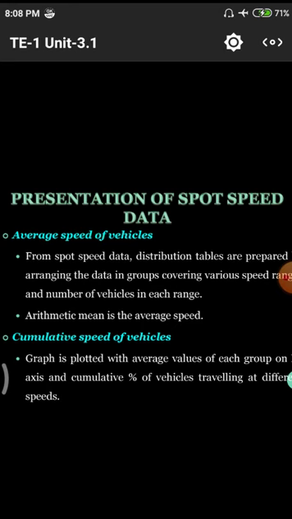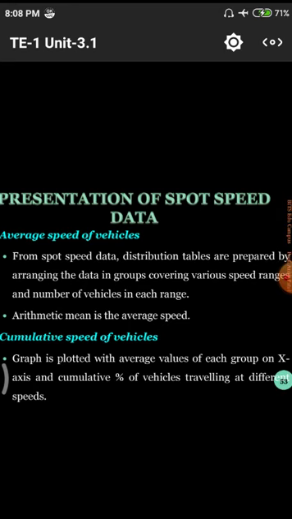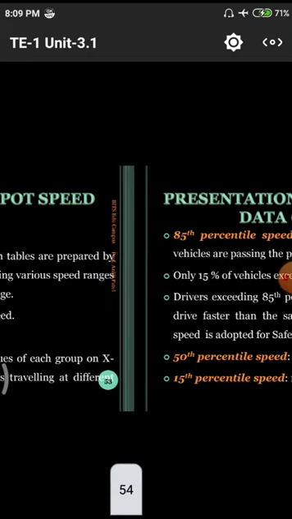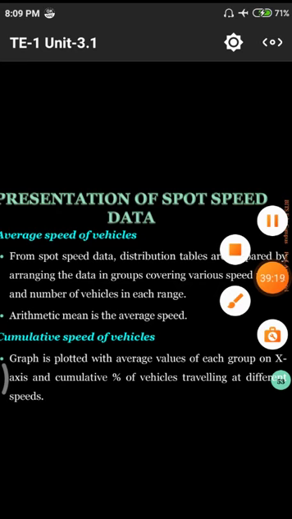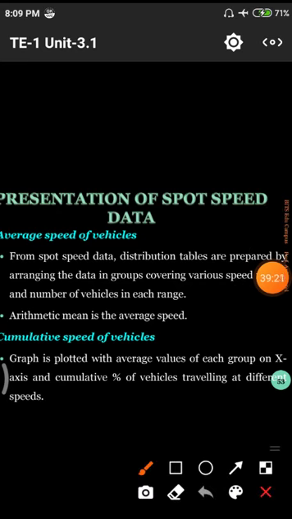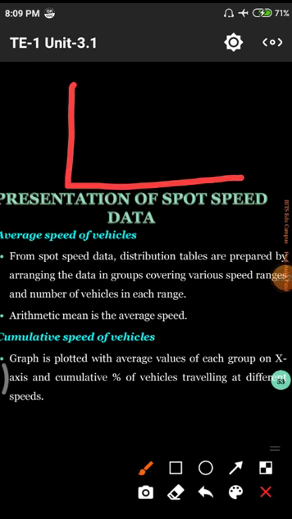Next one is the cumulative groups. That means cumulative speeds of the particular vehicles. A graph is plotted with the average values of each group on the x axis and the cumulative percentage of vehicles on the y axis with respect to speeds. That means I will simply show this: this is the x axis, y axis. For every graph we need to locate the x axis and y axis.